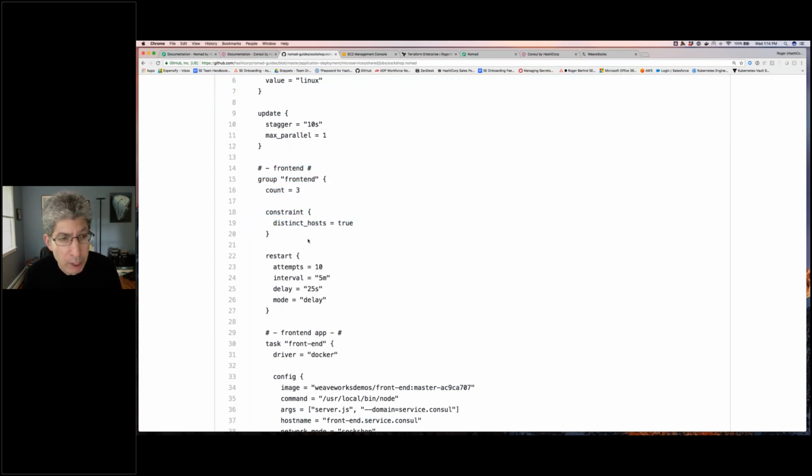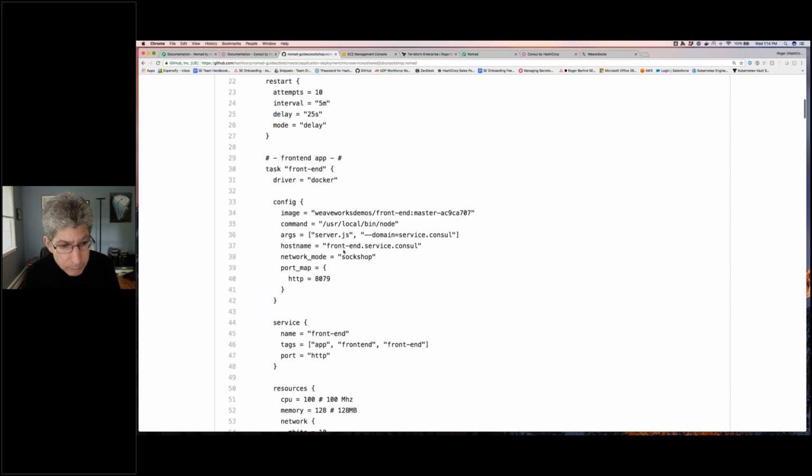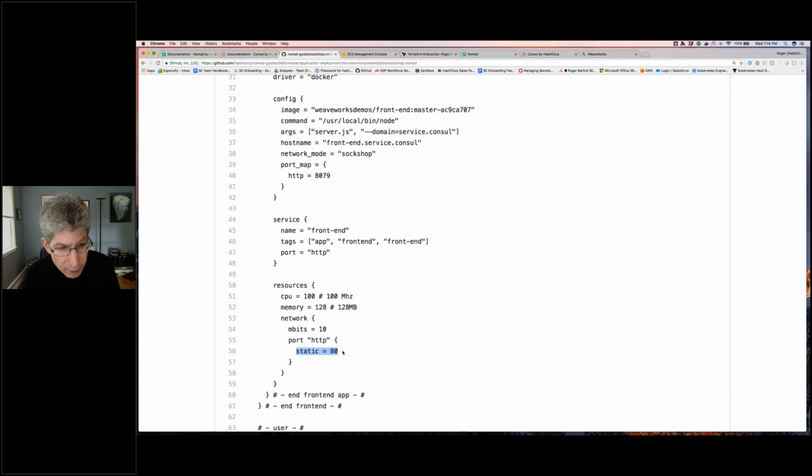So I have my front end group, and there we can apply constraints like I want each of the front end applications to go to its own distinct host because they run on a fixed port. The front end application here actually ends up running on a static port 80. So I don't want to have more than one of those on any particular node.